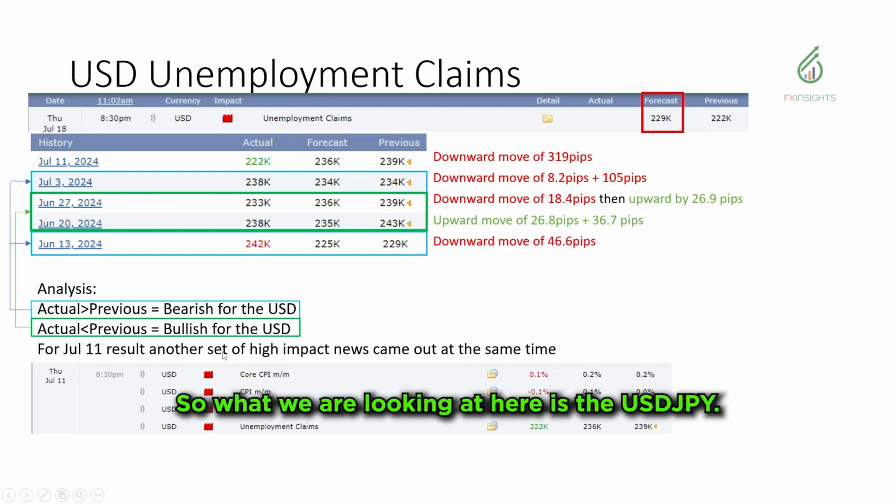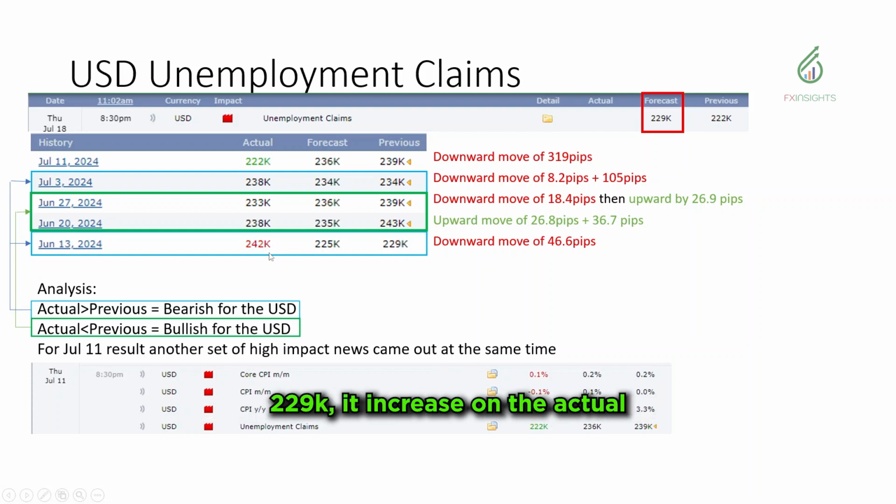What we're looking at here is the USD JPY, and then also on June 13, as you can see, 229k, it increased. On the actual, it increased to 242k, so that was bearish for the USD, as you can see right here. Now for the actual going lesser than the previous, that should be bullish for the USD, and you can see it on June 27 and June 20. So 239k became 233k, and 243k became 238k.